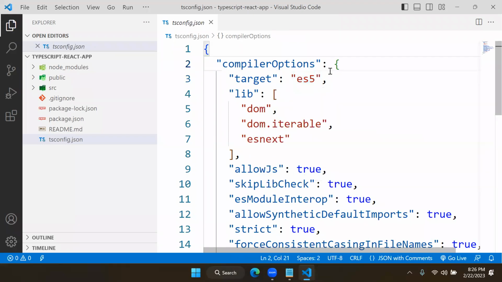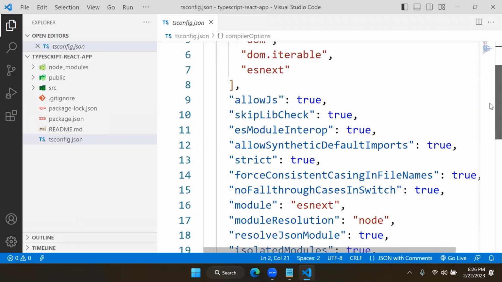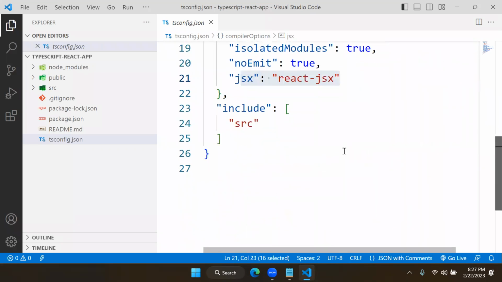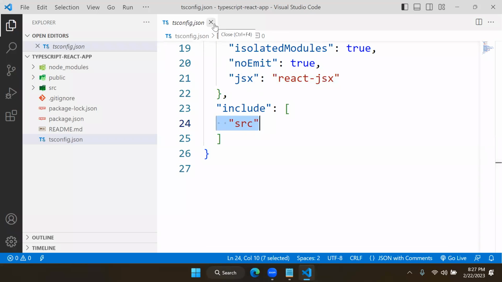You can change it to any latest version if you are using any new features which are not there in ES5. And you can see it is having a lot of other rules. It is using a module system called ESNext, and it is using React JSX. And another point is it is including all the dynamic SRC, means modules are present in this SRC. This is general configuration.